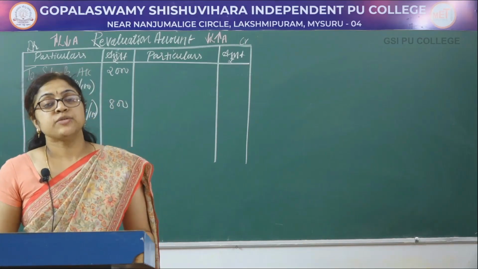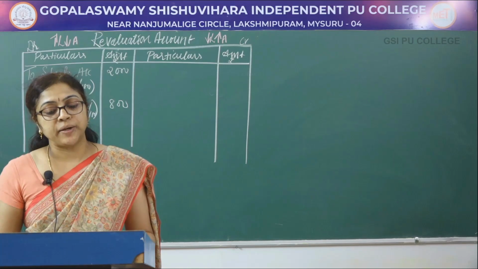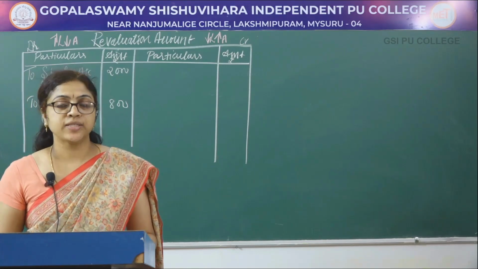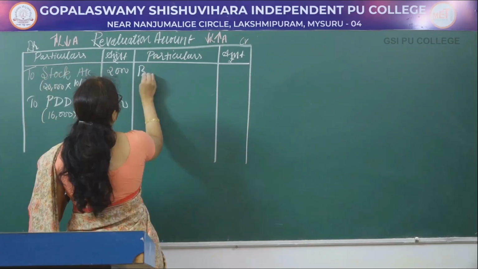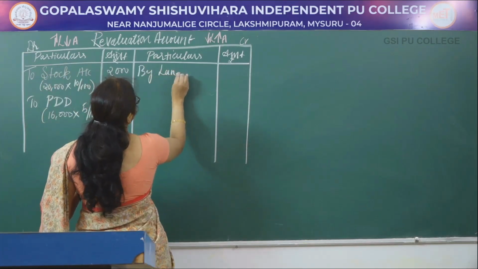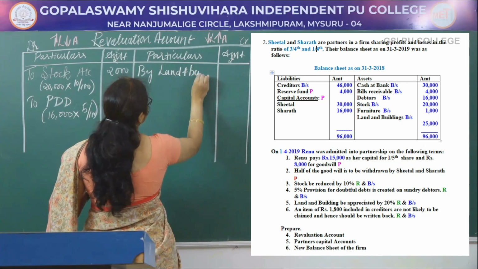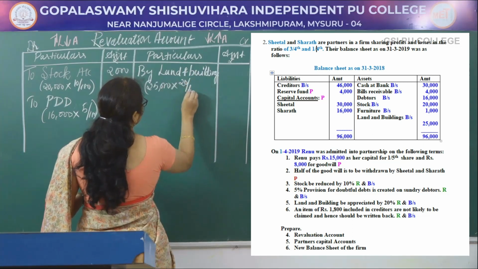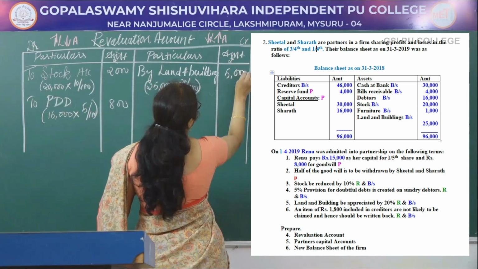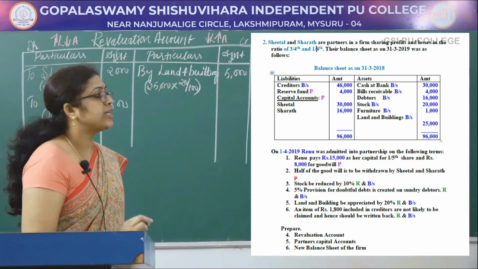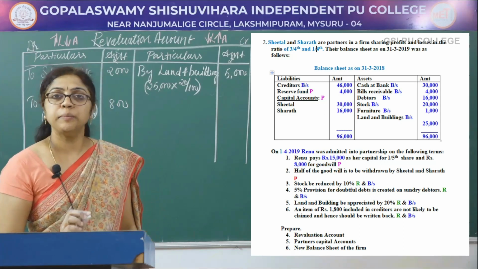Next adjustment, land and buildings be appreciated by 20%. Increase in the asset should be recorded on the credit side by land and buildings. 25,000 into 20 divided by 100 equals 5,000. So there is a 5,000 increase in the value of land and building.